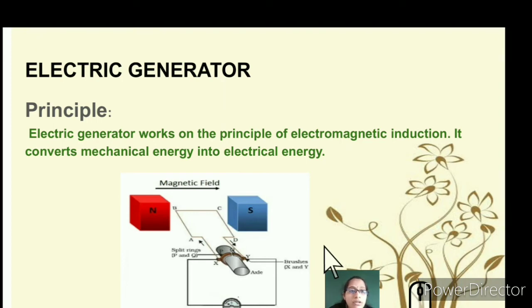Here it works on the principle of electromagnetic induction, that is, it converts mechanical energy into electrical energy. You are going to produce electricity and the generator is going to operate.